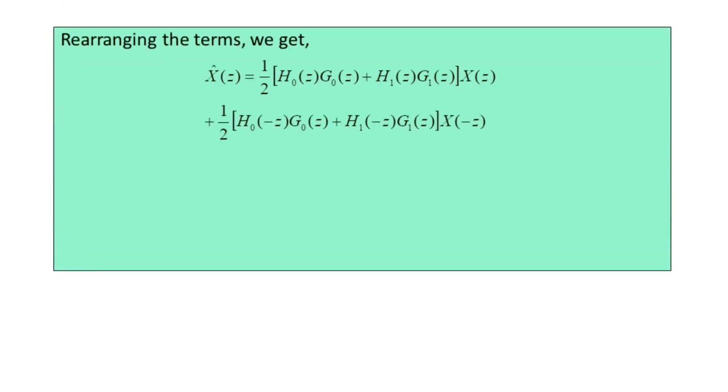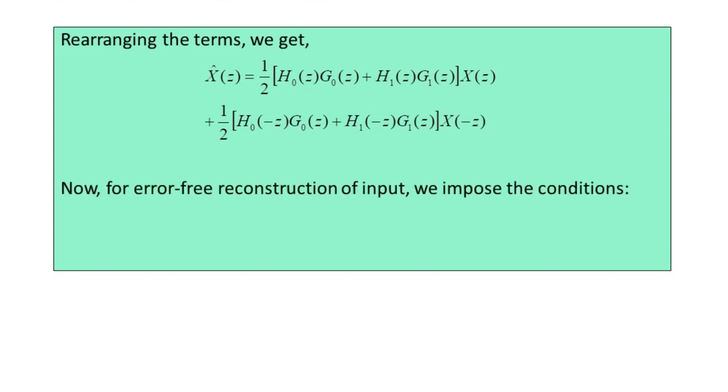Here we have capital X cap of Z equal to 1 by 2 times H0 of Z into G0 of Z added to H1 of Z into G1 of Z, and this bracket is further multiplied by capital X of Z. This is added to 1 by 2 times, in the bracket, H0 of minus Z into G0 of Z added to H1 of minus Z into G1 of Z. The bracket is completed and further multiplied by capital X of minus Z. So now for the error-free reconstruction of the input, we impose conditions.